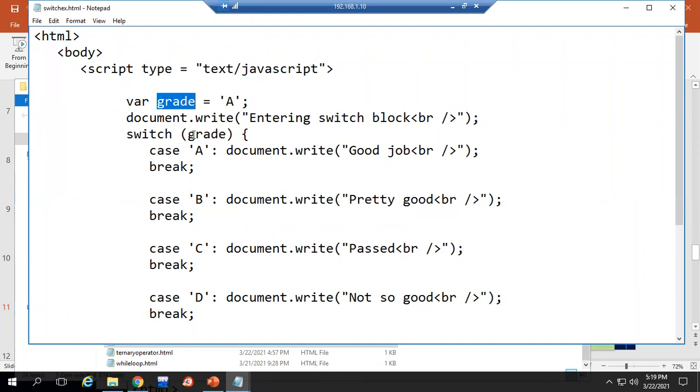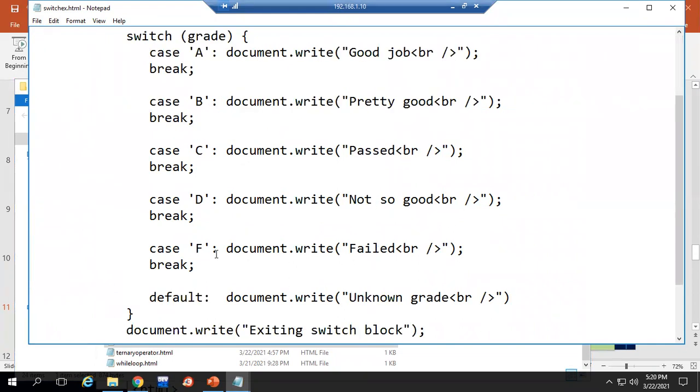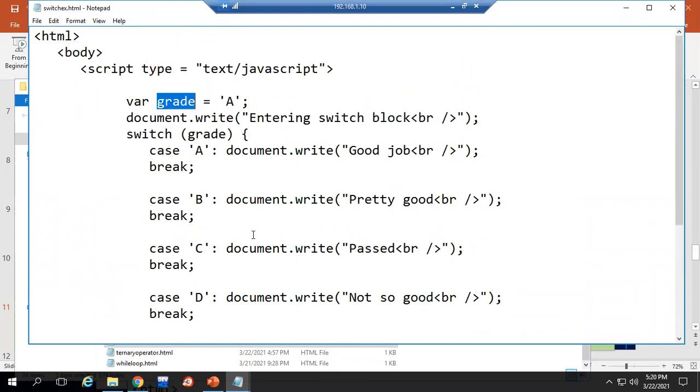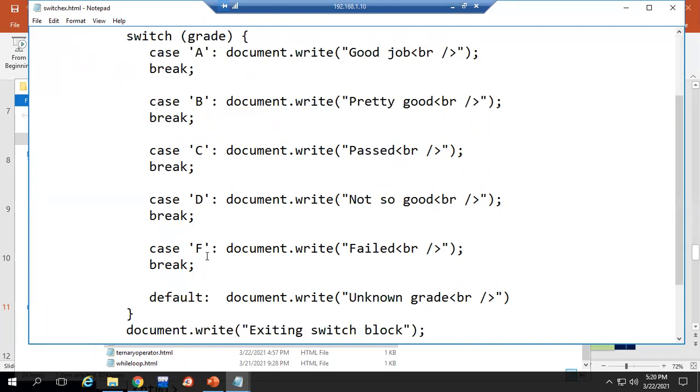So what is the value inside this grade? That is what we have to specify in the cases. So this grade variable can take values A, B, C, D, F like this. According to that, we have given all the case blocks A, B, C, D. See, all are in character form.